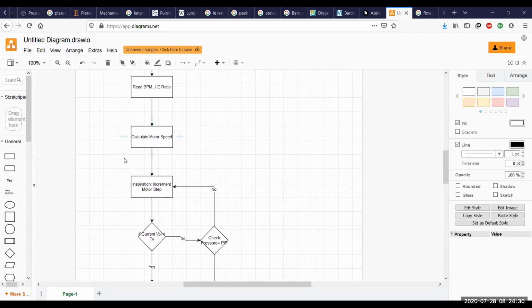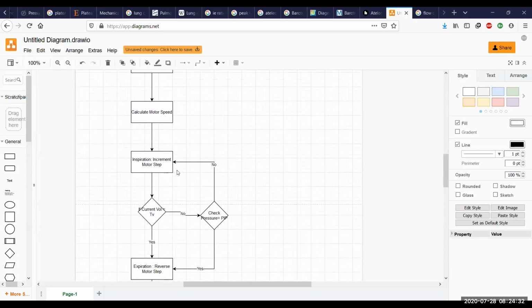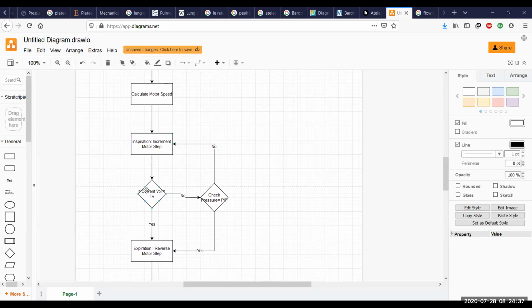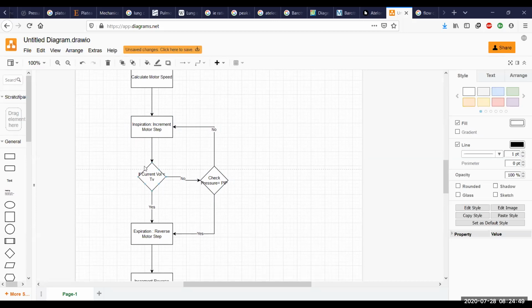This is where the inspiration begins. So there's an increment in the motor step, and with each increment, it checks if it has reached the tidal volume. I'll explain this further on. If it has not reached the tidal volume, then it checks the pressure, whether it has reached the peak pressure limit.